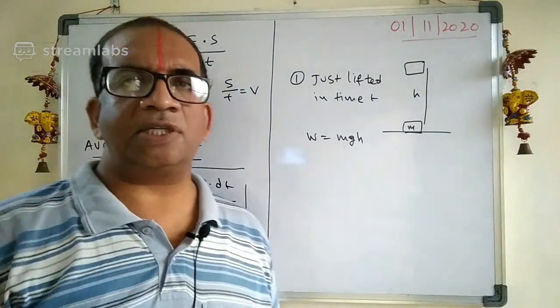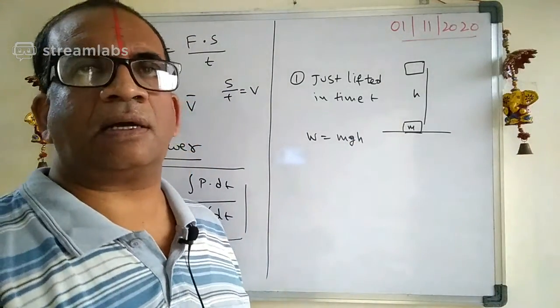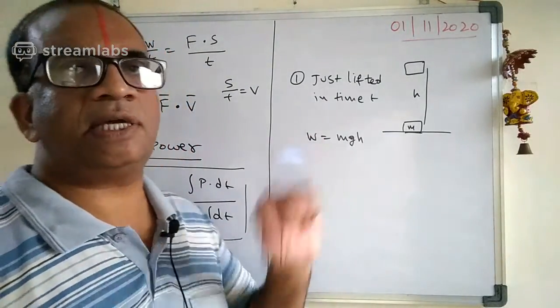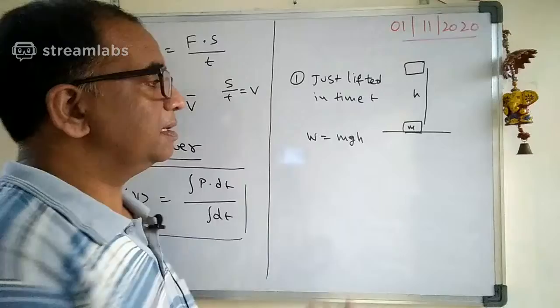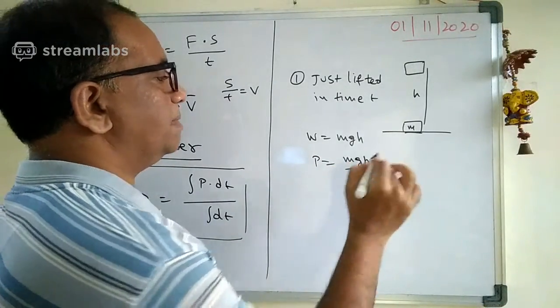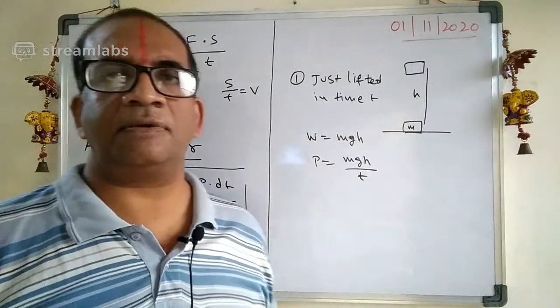The minus mgh only we need to write, but let me take the magnitude of the work done. The work done is equal to mgh. Then what is the power here? Power is equal to mgh by time, because it is lifted in a time t.